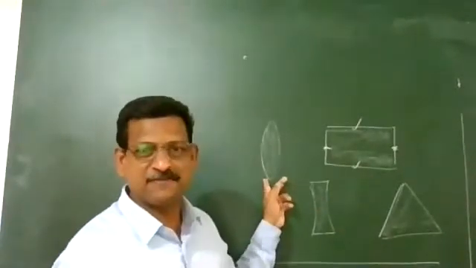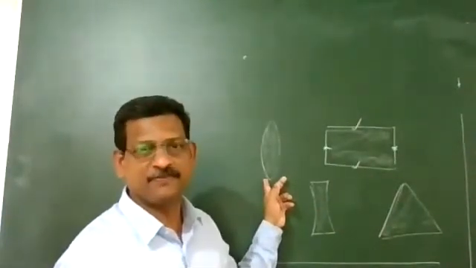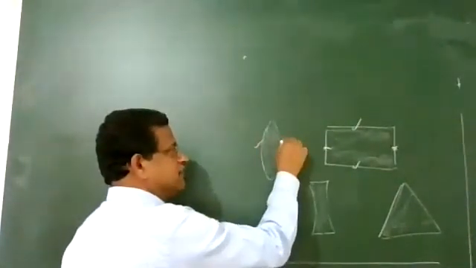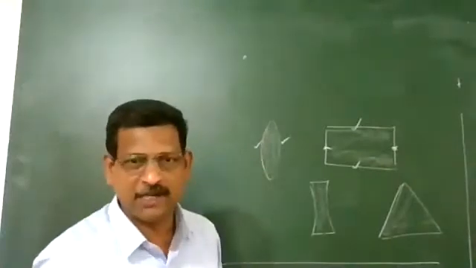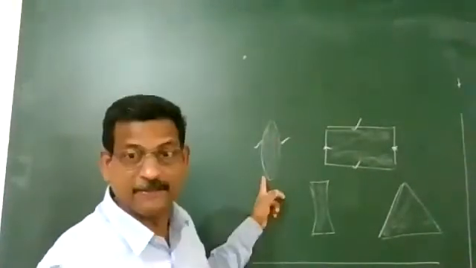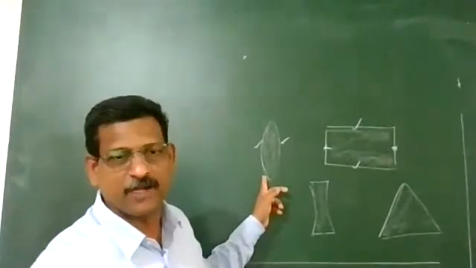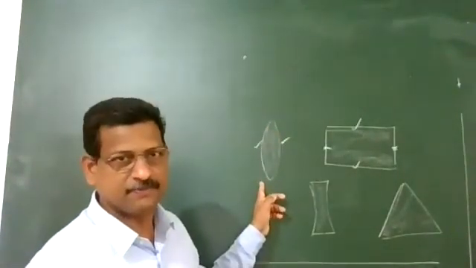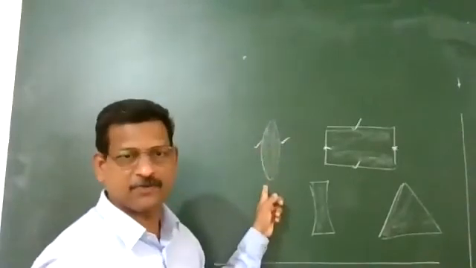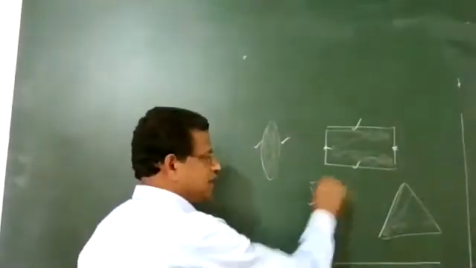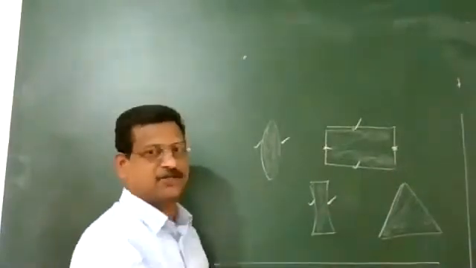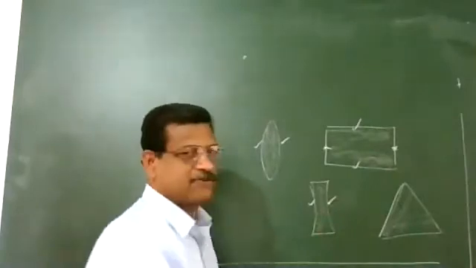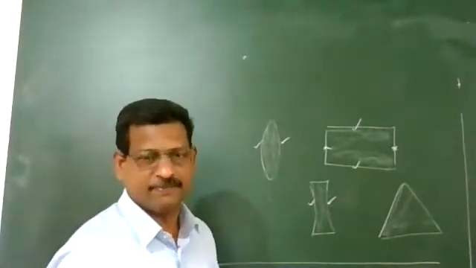And you see the lens. This is the lens. Refraction will take place first at one surface and second at the other surface. What kind of surface is it? It is not a plane. It's a spherical surface, two spherical surfaces. Here also refraction will take place, rarer, denser, rarer. This is a concave lens. Here again, the surfaces are spherical in shape.